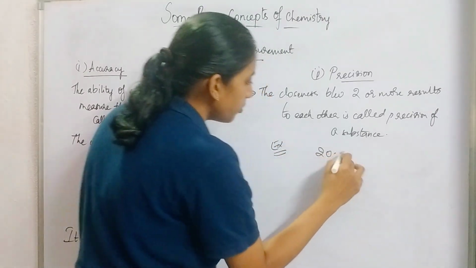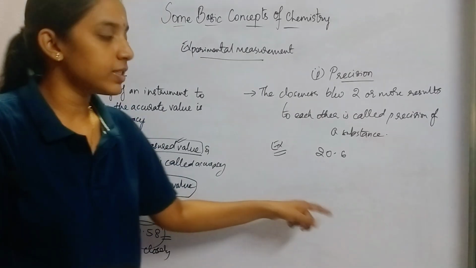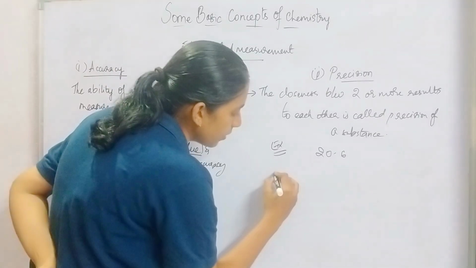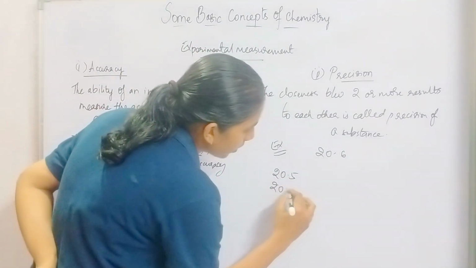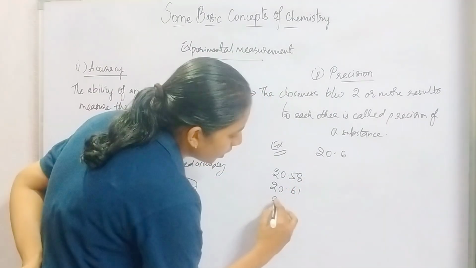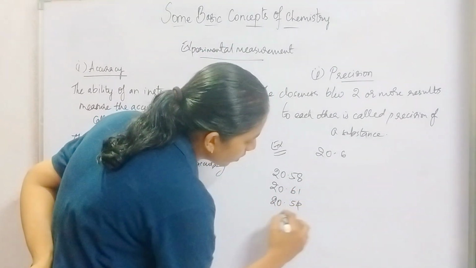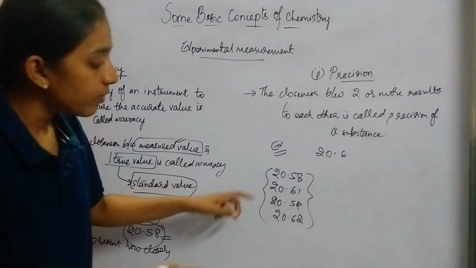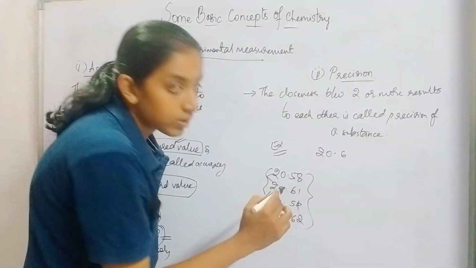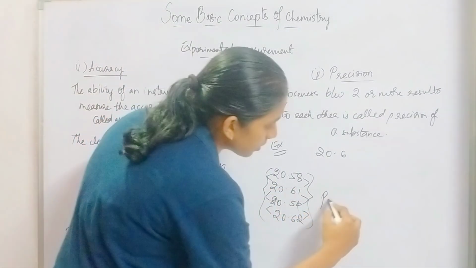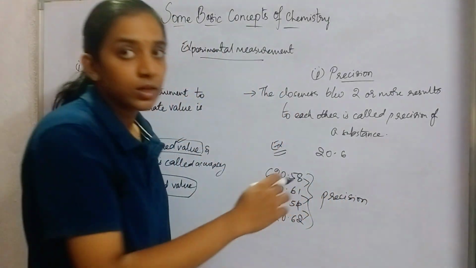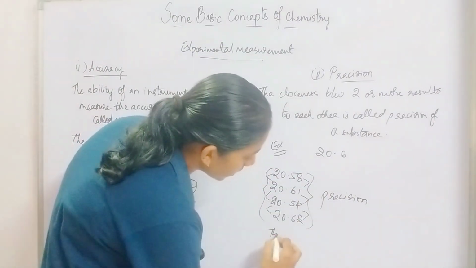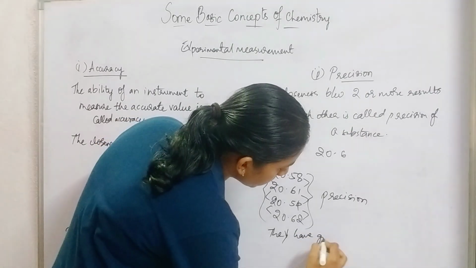If we take the same 20.6 as the true value, and after performing this experiment we get 20.5, 20.61, 20.58, let us take 20.54, 20.62. These values have a close connection among themselves. So this is called precision. The relation between the measured values is called precision. So in this experiment we can say that they have good precision.